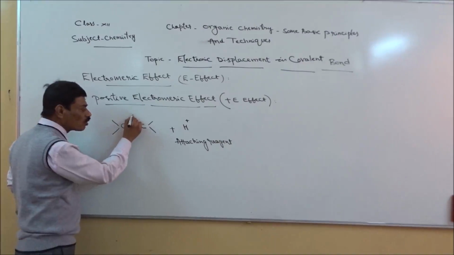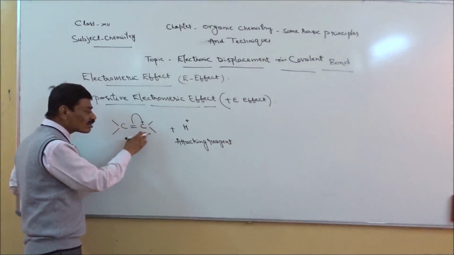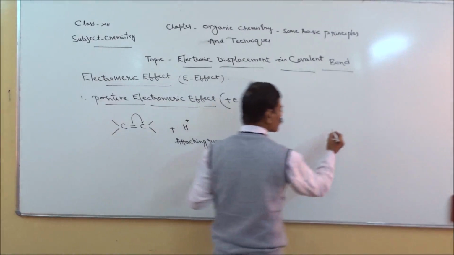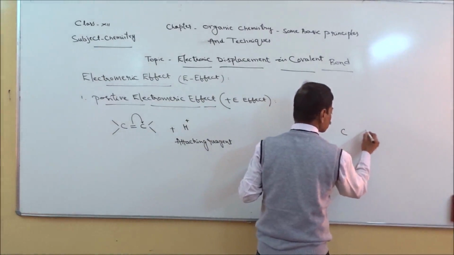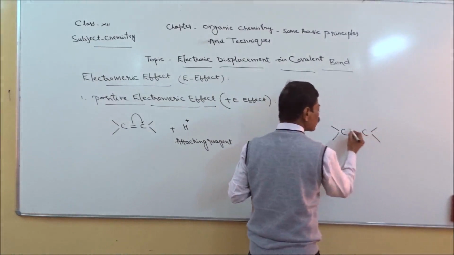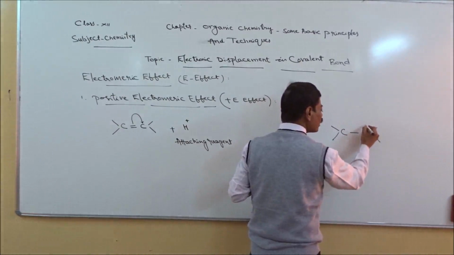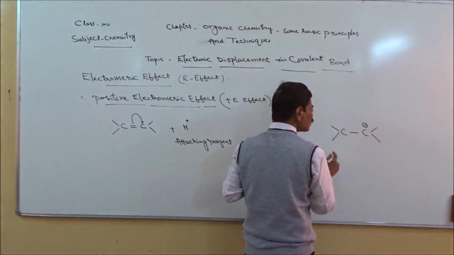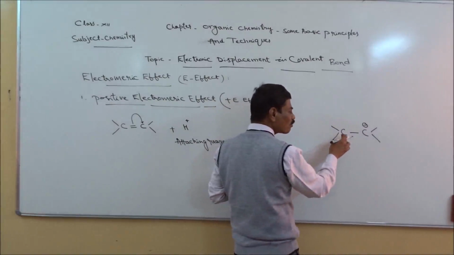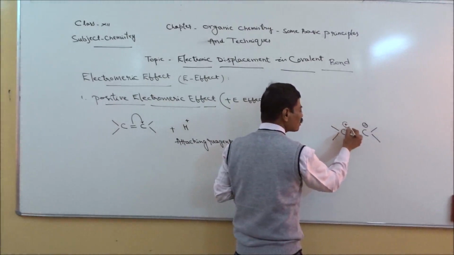That undergoes delocalization, means it will move towards one of the carbon atoms. So that carbon will get a negative charge. When that double bond shifts towards this carbon, then this carbon will get a negative charge. Since the pi bond moved away from the other carbon, that carbon atom will get a positive charge in this way.